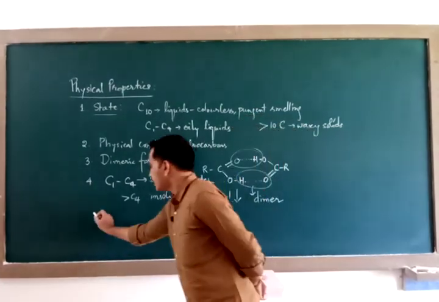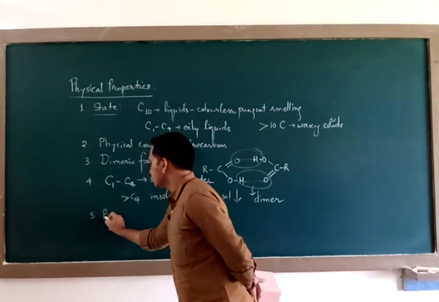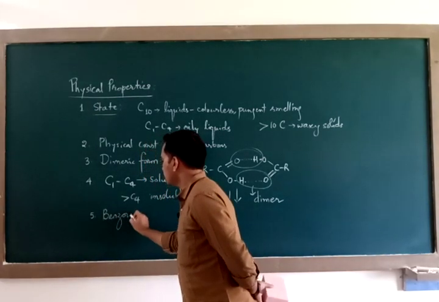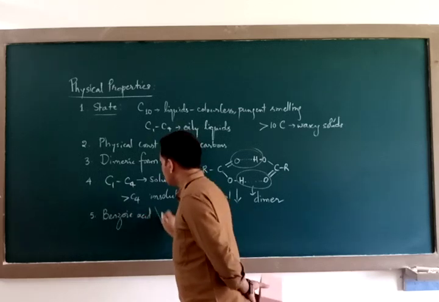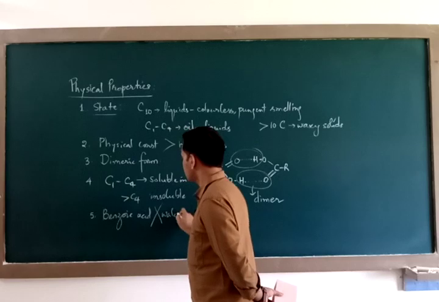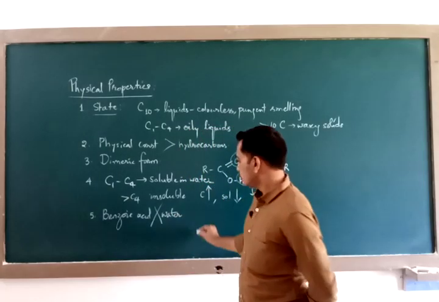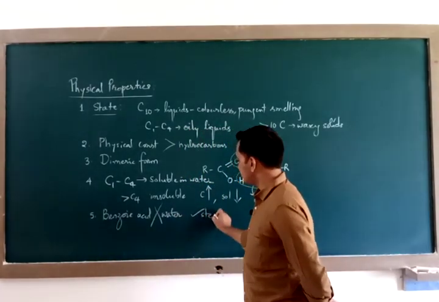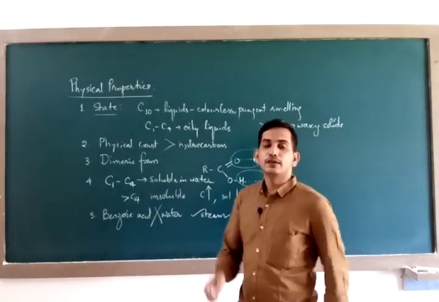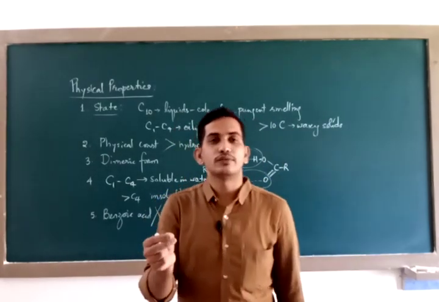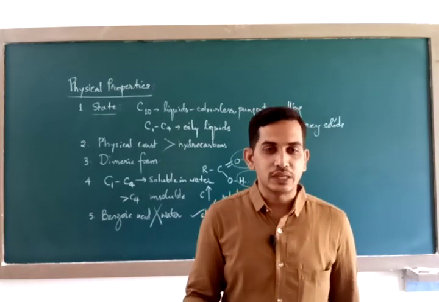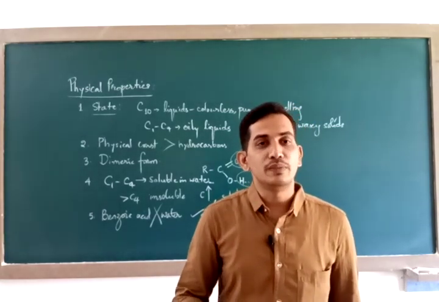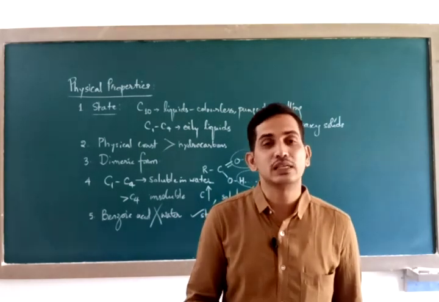Then the last property is with respect to benzoic acid, which is an aromatic carboxylic acid. Benzoic acid is insoluble in water. If you put a spoonful of benzoic acid in cold water at room temperature, it won't mix in water.